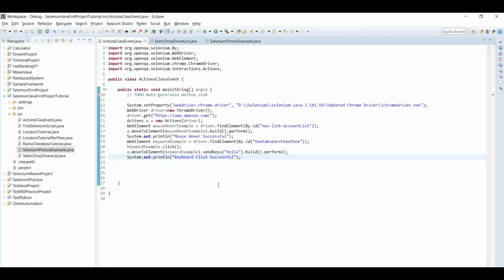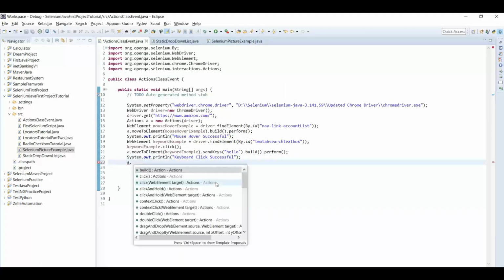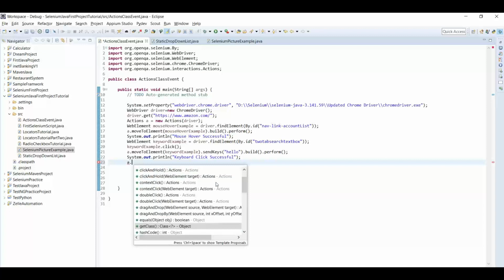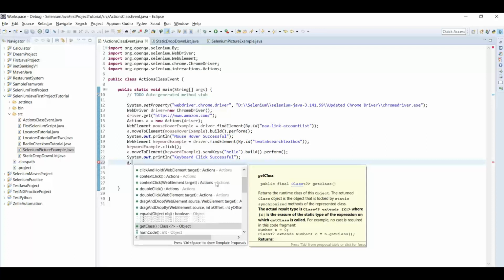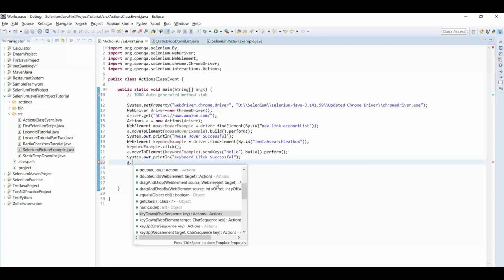So you can explore this by just typing a dot. There are a lot and a lot of methods for you. Click and hold, if you want to click on something and hold it for a few seconds. Double click, drag and drop, you can perform a drag and drop operation as well, if you want to drag one file from one location and drop it to another location. You can use get class to get the class of an object, and you can perform the key down and key up operations as well.